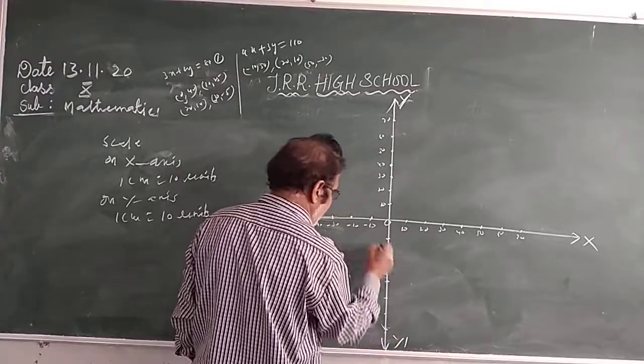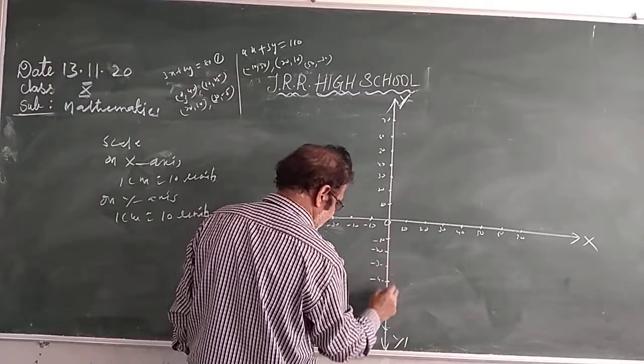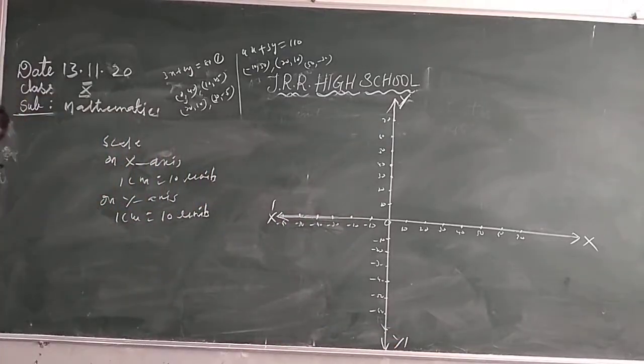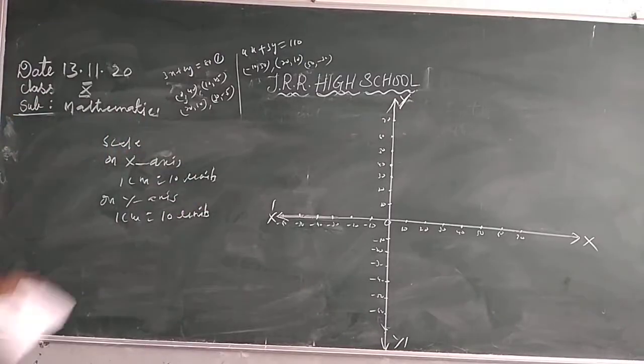You know how to mark all these; you already learned it in the 9th class. After marking this on the graph sheet, you take the loose graphs and plot all these solutions.